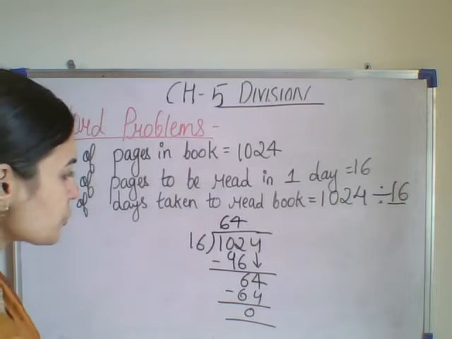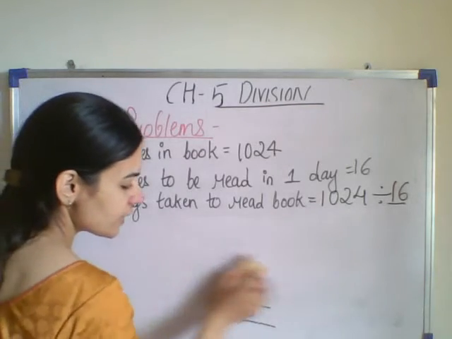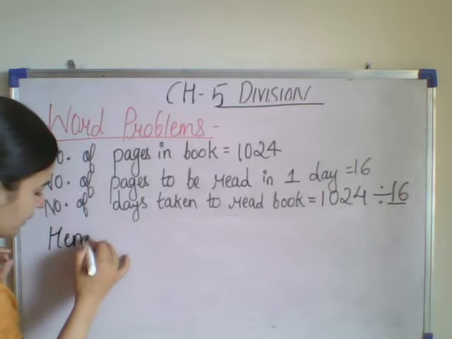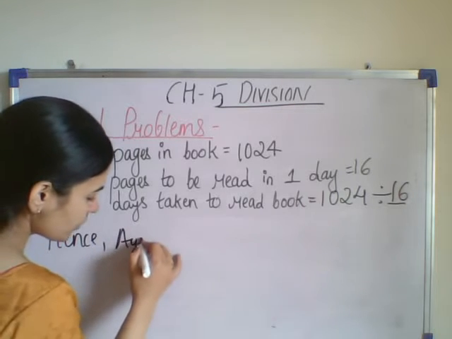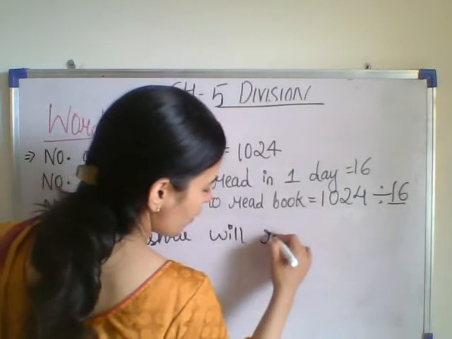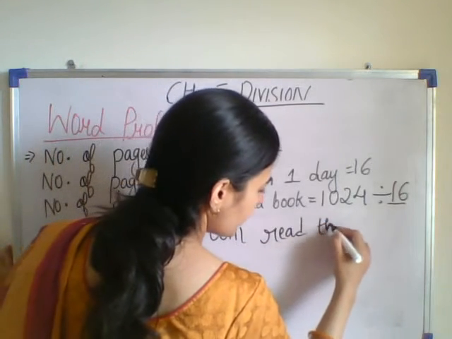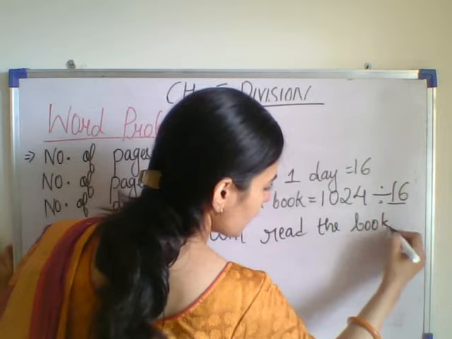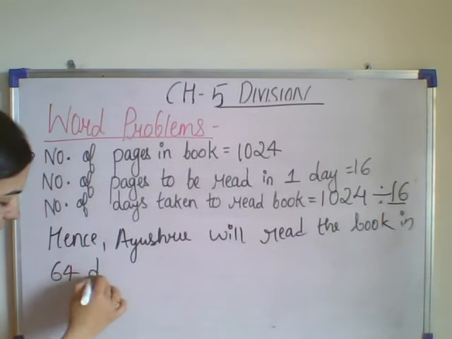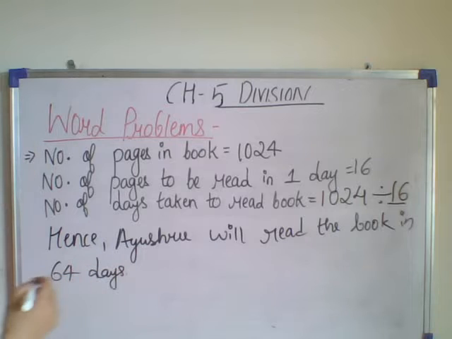Hence, Ayushri will read this book in 64 days. She will read the book in 64 days.